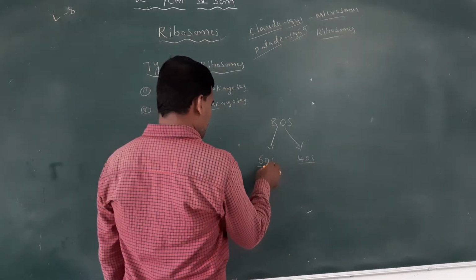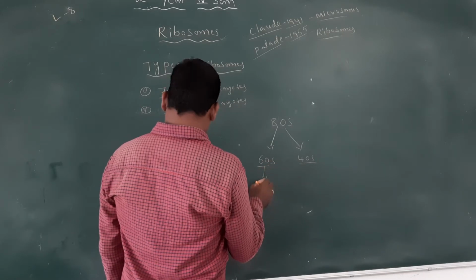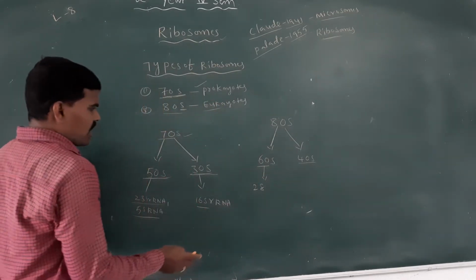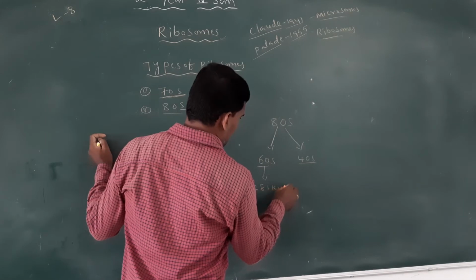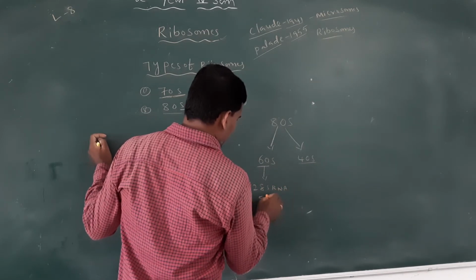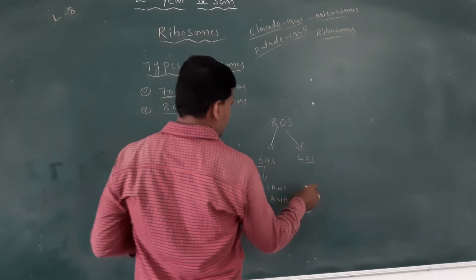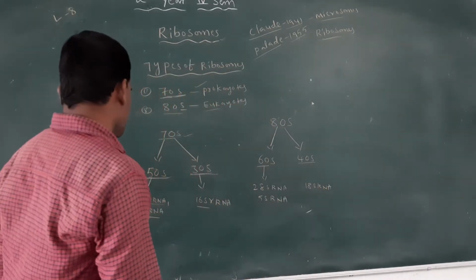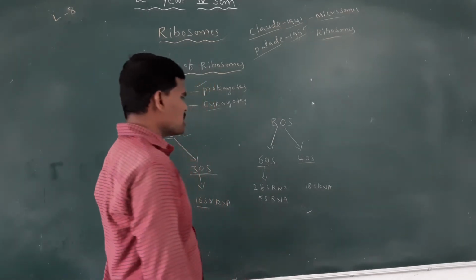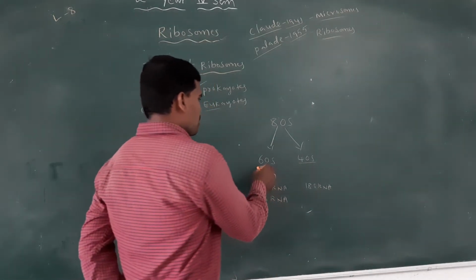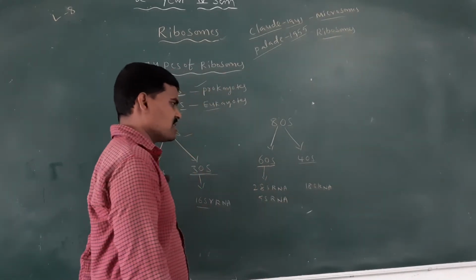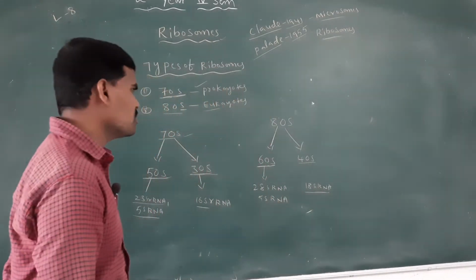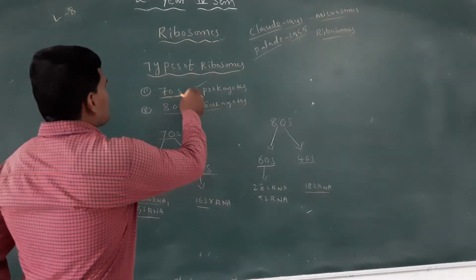The 60S subunit contains 28S RNA and 5S RNA, and the 40S subunit contains 18S RNA, along with some proteins.